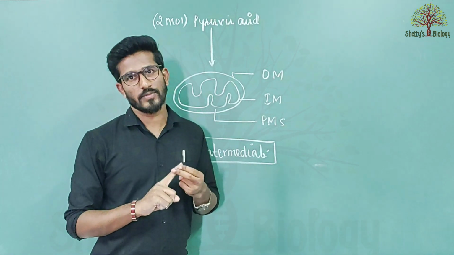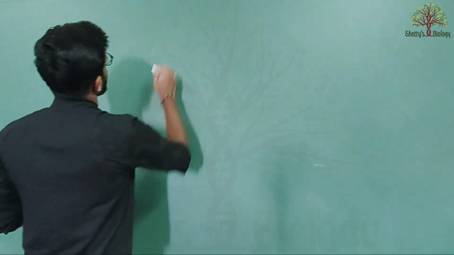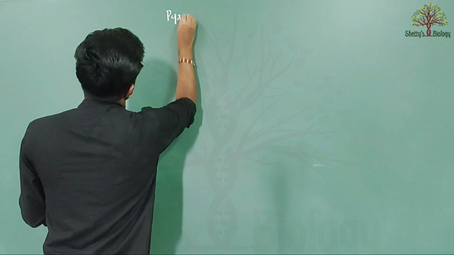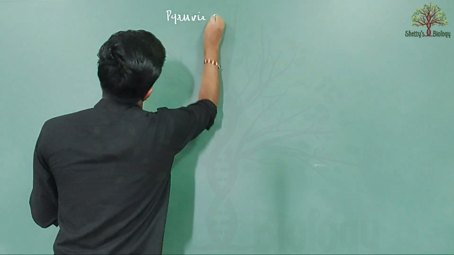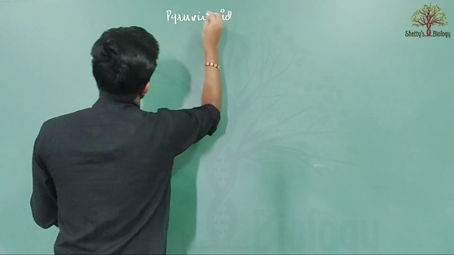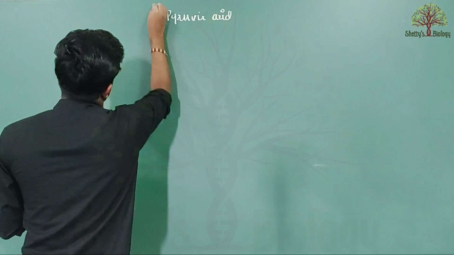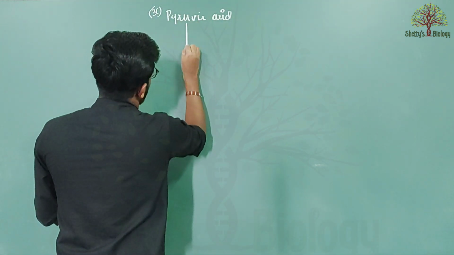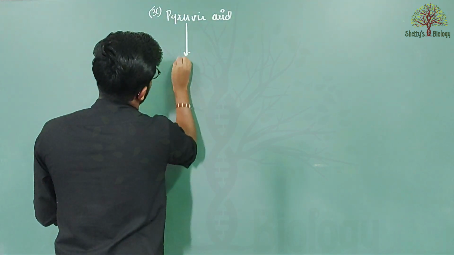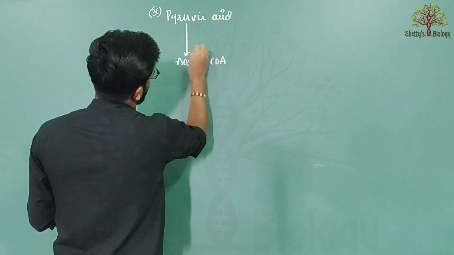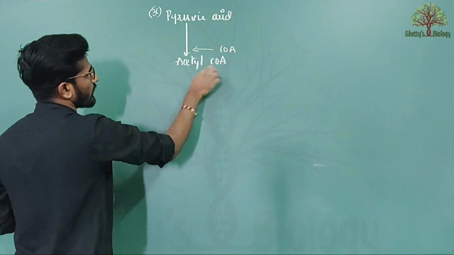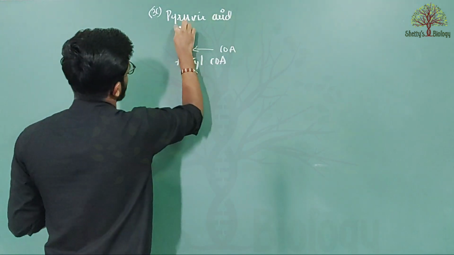So now coming to the detailed explanation of Krebs cycle. You know that there are two molecules of pyruvic acid, but at a time only one molecule of pyruvic acid enters into the reaction. So this one molecule of pyruvic acid, which has 3 carbon, because each molecule has 3 carbon, is first converted into acetyl coenzyme A, because here a coenzyme is added to the reaction. So here acetyl coenzyme A is formed.